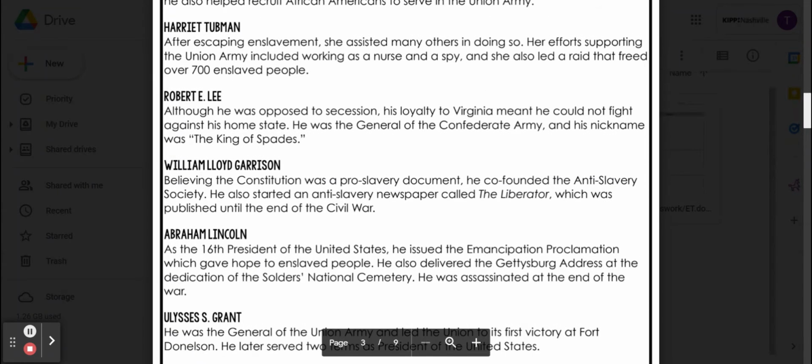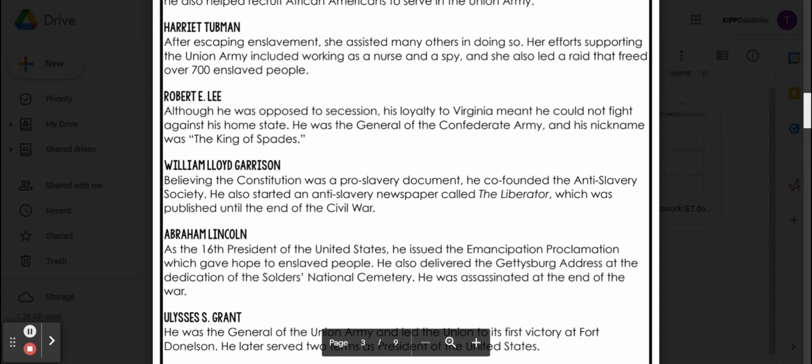Harriet Tubman. After escaping enslavement, she assisted many others in doing so. Her efforts supporting the Union Army included working as a nurse and a spy, and she also led a raid that freed over 700 enslaved people.